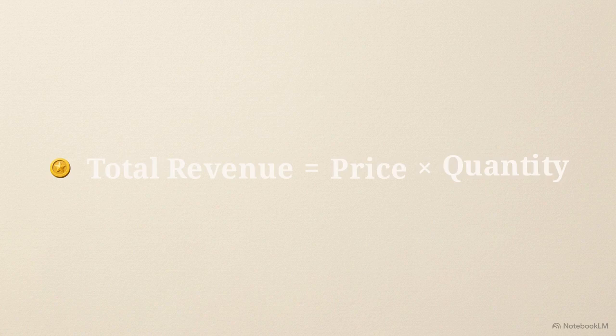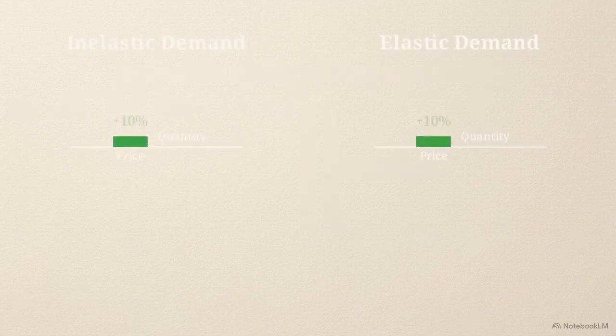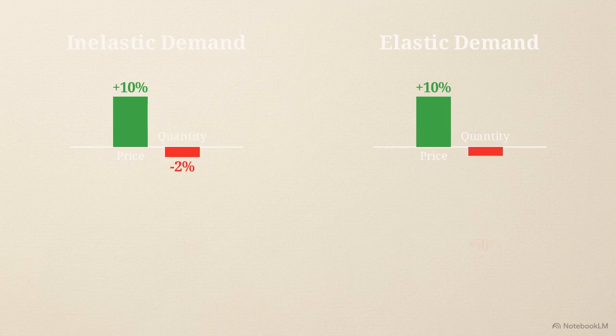Total revenue equals price multiplied by quantity. According to the law of demand, these two variables move in opposite directions. If you raise your price, the quantity you sell will drop. Price elasticity of demand measures the exact responsiveness of that drop. It tells us which movement is mathematically larger. If you raise your price by 10%, PED calculates whether you lose 2% of your sales or 50%.